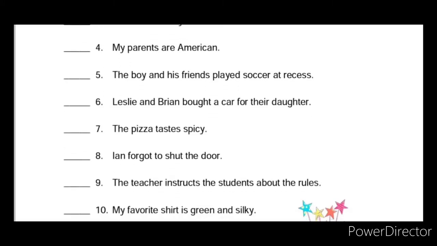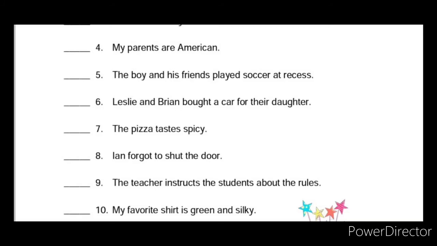Look at the seventh one: The pizza tastes spicy. Mention what verb it is, circle it, and mention it. You have to circle the verb and mention what type of verb it is, whether it is action or linking.